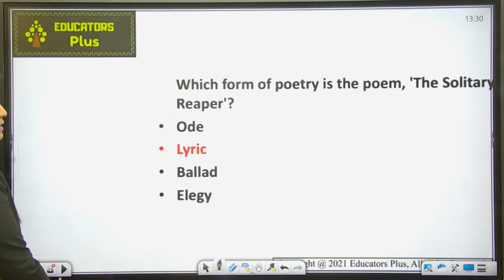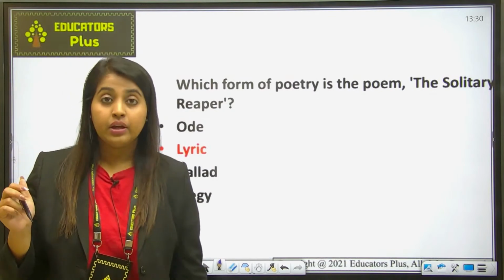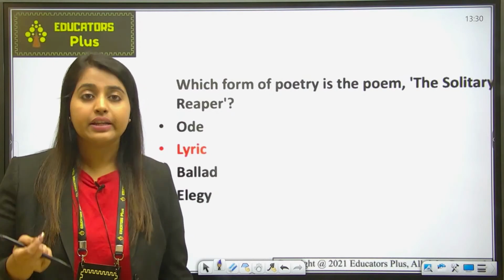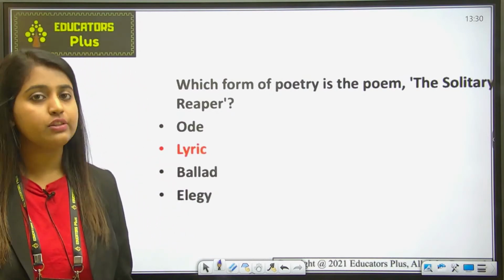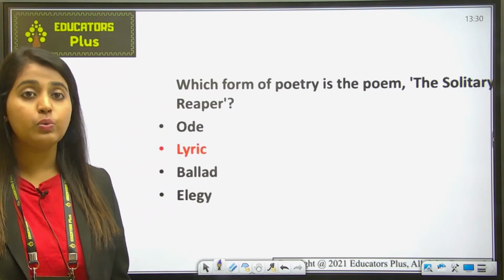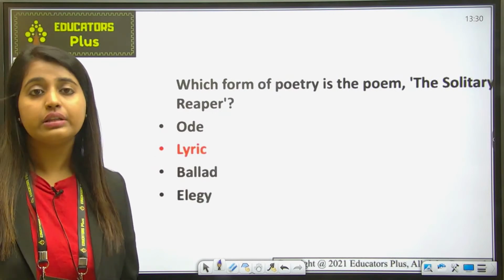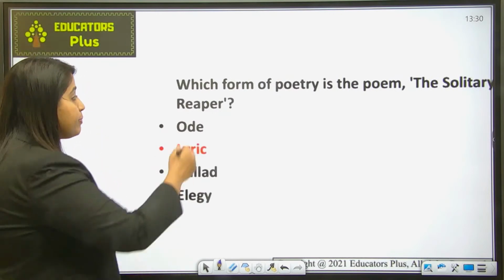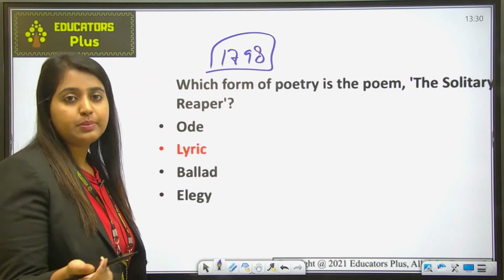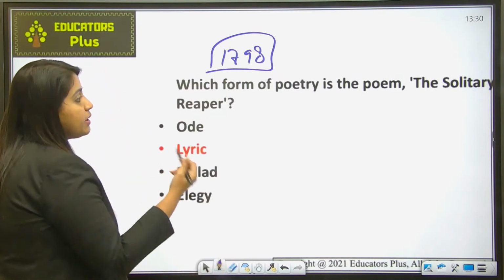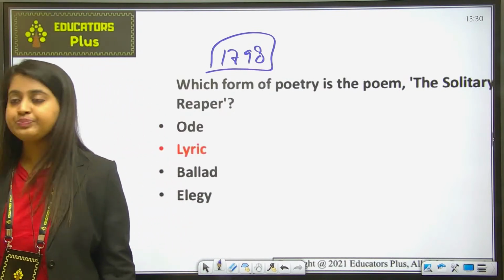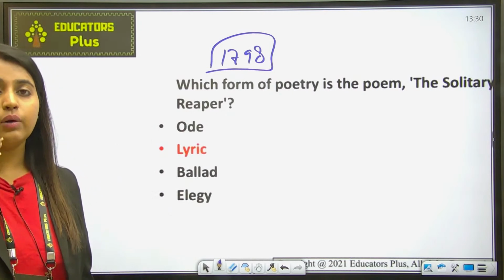Okay, so the correct answer is The Solitary Reaper is a lyric. As I already told you, you must have been knowing it as well. The Solitary Reaper is a lyric poem by Wordsworth. ठीक है, ये Wordsworth ने poem लिखी थी Solitary Reaper, and it is one of the most well-known poems and was one of the most popular works in the post lyrical ballad period. Lyrical Ballads got published in 1798, and after that other poems kept on being added to this particular edition, but The Solitary Reaper is one of the most popular poems of the first edition of the Lyrical Ballads. Fine.